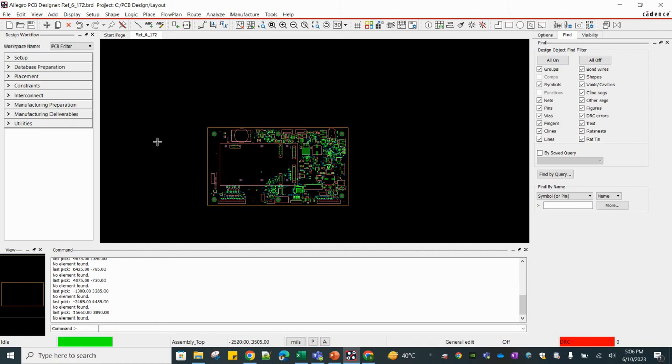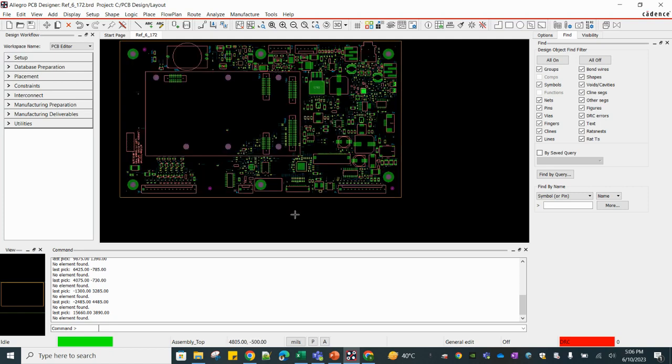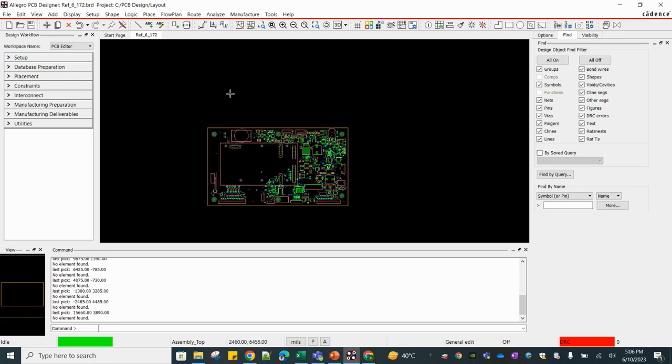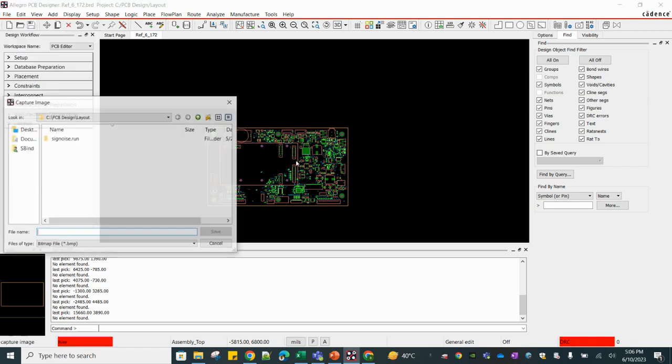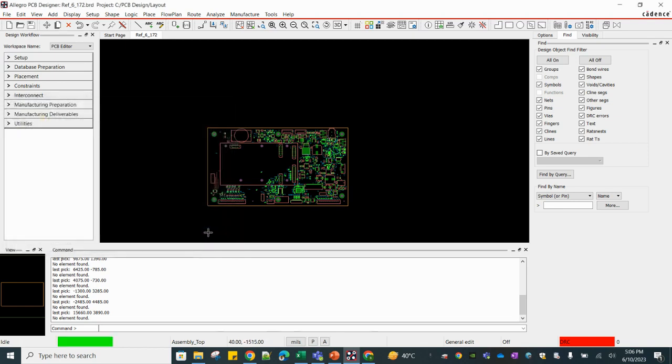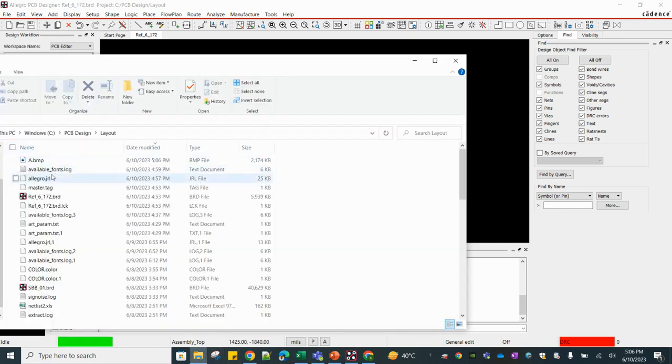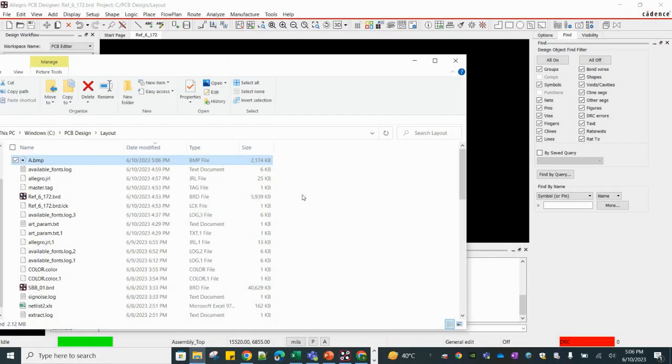Hi, in this video we are going to learn how we can capture an image of any design on a screen. So you can see that this is the image. For that, go to capture canvas image, just select it and save it. So now you can see that this is the PPM image.